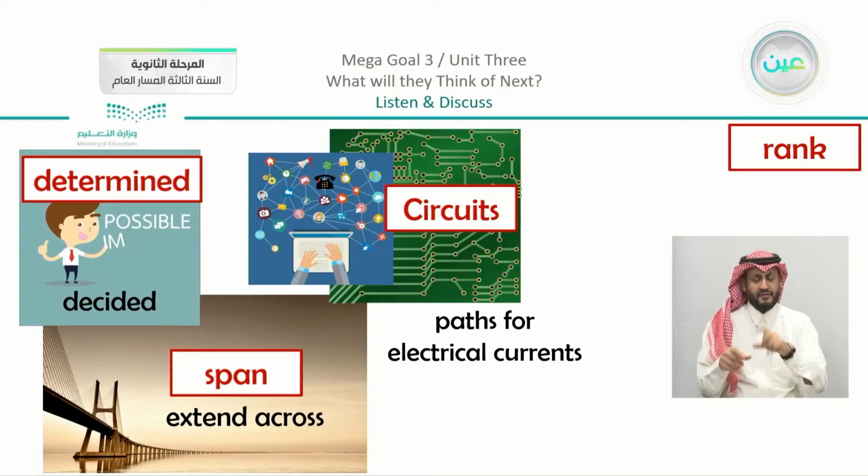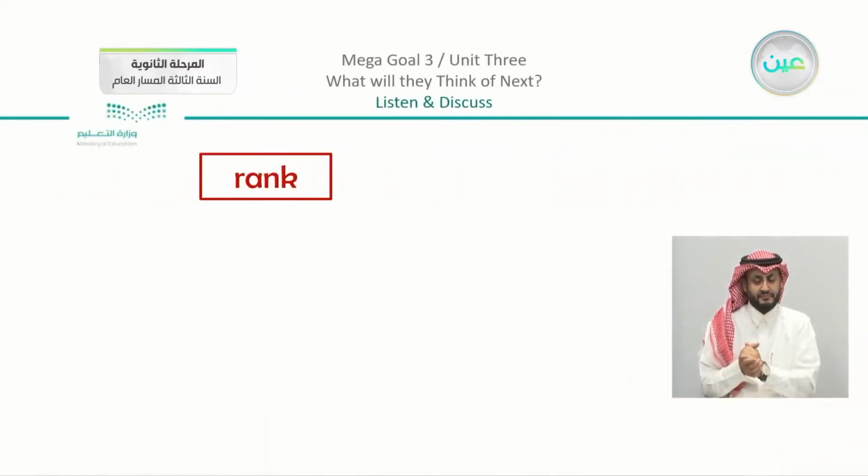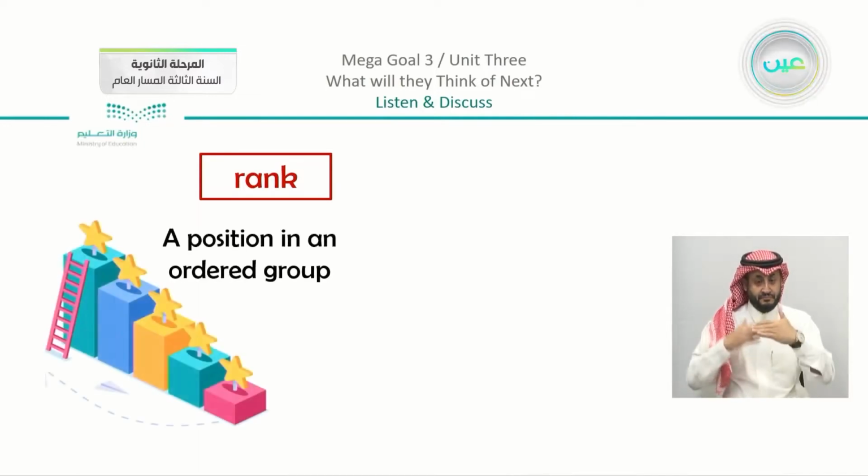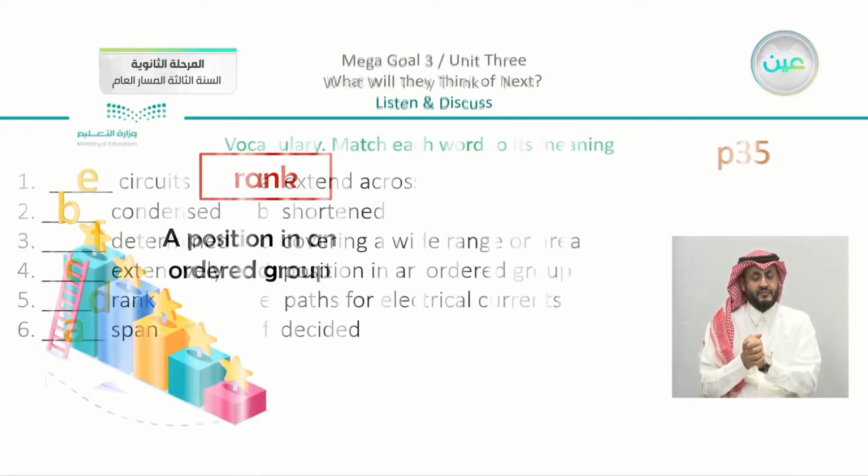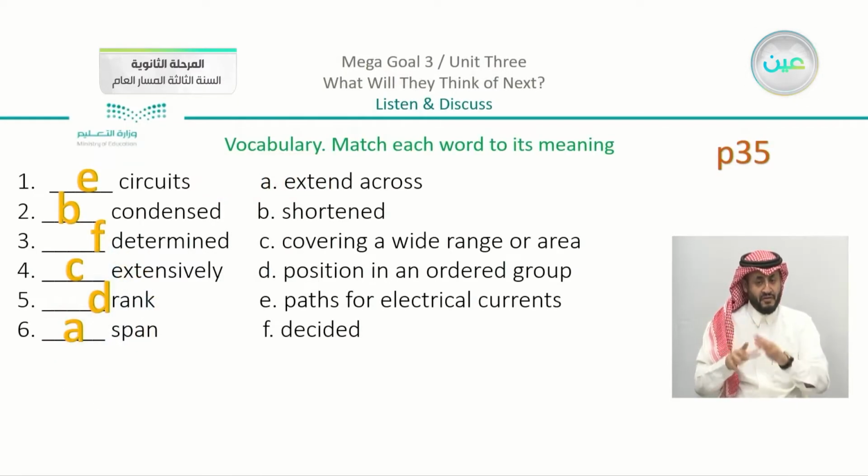Now the last word that we have here, just to revise, we have the word, yes, rank. Now what is the meaning of rank? Remember that rank is a position in an ordered group. So we have covered the words that we have here, and just to revise, what are the correct meanings, and the correct order for the meanings.